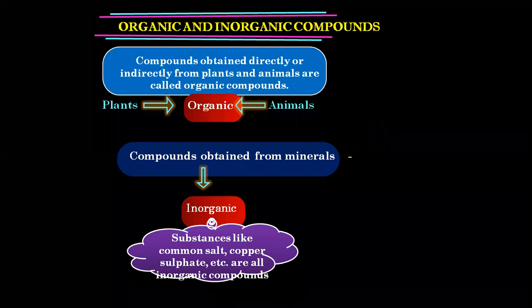Did you all understand what is the difference between organic and inorganic? If I have to say in one single term, organic is basically obtained from living sources. Inorganic means obtained from non-living sources. And organic compounds contain carbon as the important element.